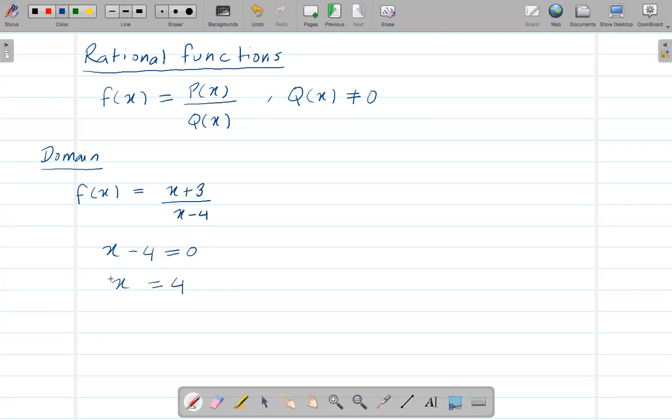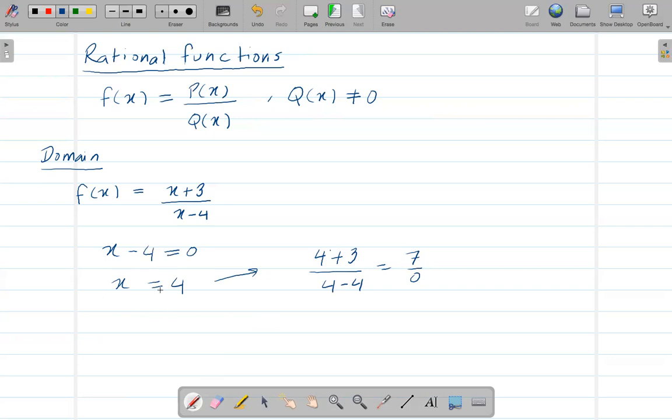So that means if I say x is equal to 4 in this equation, we will get denominator 0, right? Because if x is 4, then we will get 4 plus 3 divided by 4 minus 4, right? Which will give 7 over 0. So this is undefined, right? That's why x cannot be 4.